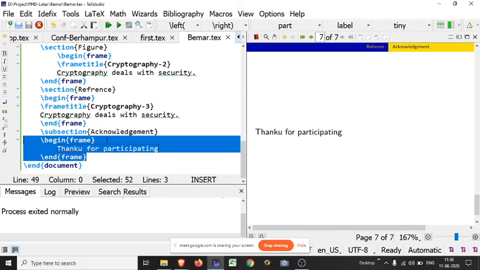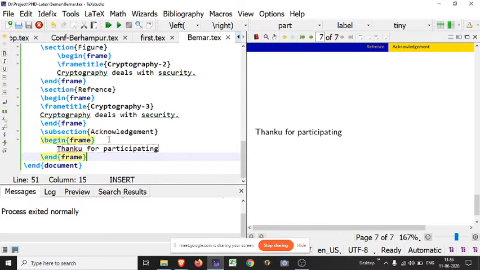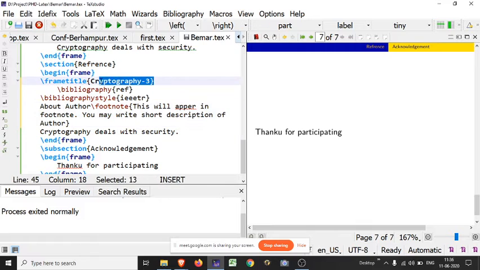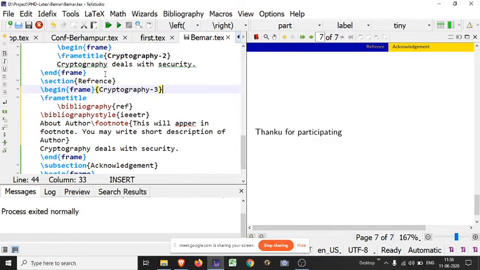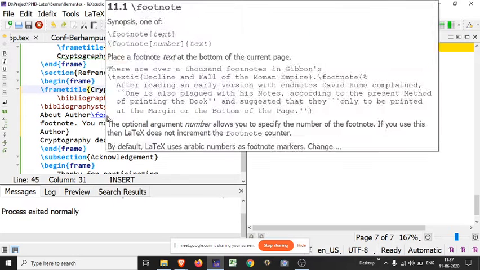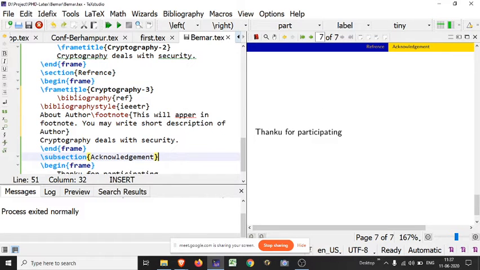One thing is there, block. I will also show you block. Just frame. I also told you that instead of writing the frame title in the frame, you may use the other style.